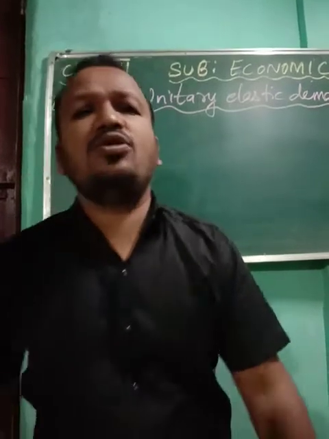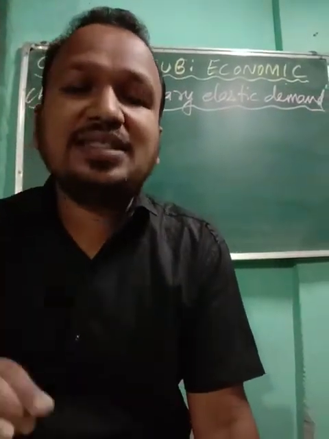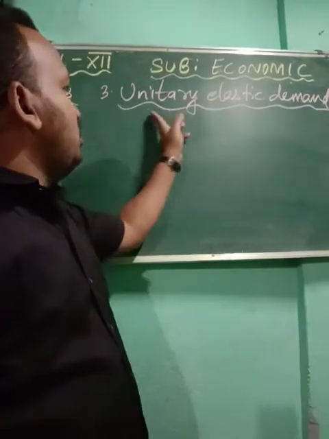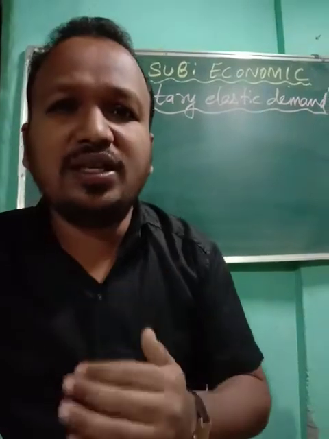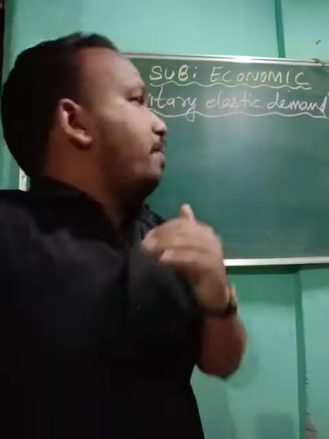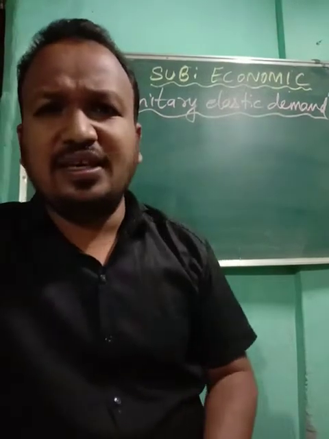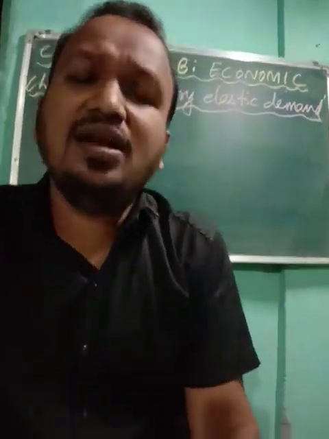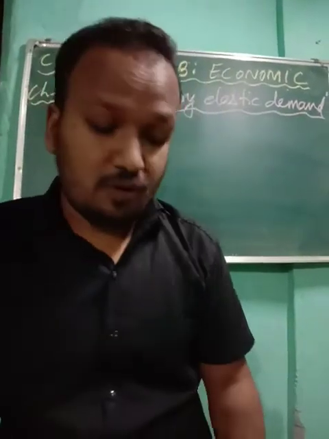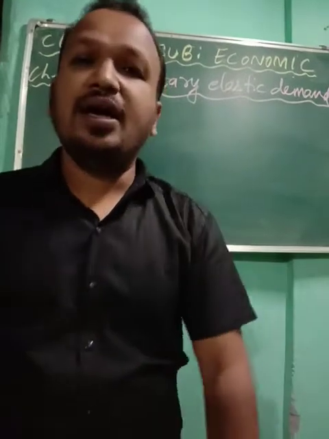So the percentage change in quantity demand is equal to the percentage change in price, and it is considered to be a unitary elastic demand. What percentage demand is increasing or decreasing, at the same rate the price will also increase and decrease. So this kind of demand is considered a unitary elastic demand.